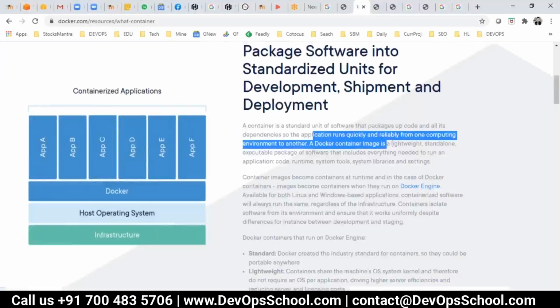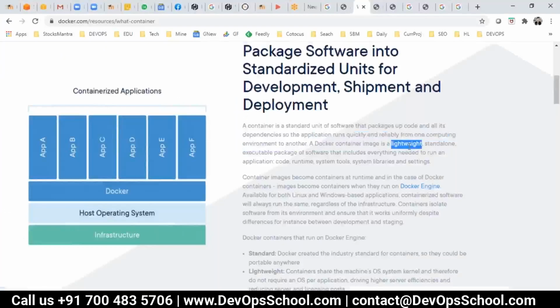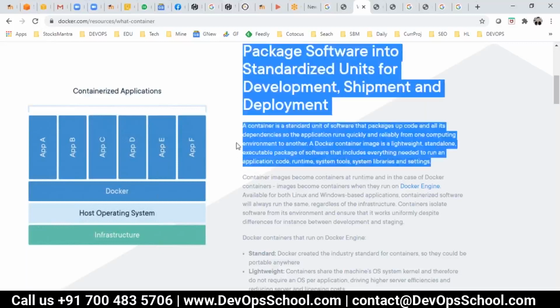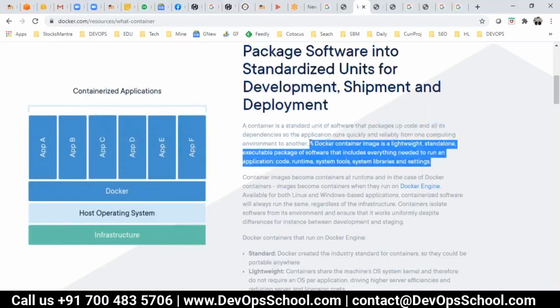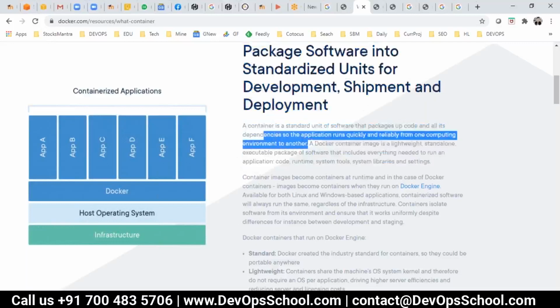A Docker container image is a lightweight, standalone, executable package of software that includes everything needed to run an application: code, runtime, system tools, system libraries, and settings. Everything you have in the Docker image. The moment you run an image, you get a container. A container is a completely independent compute unit for that particular application.